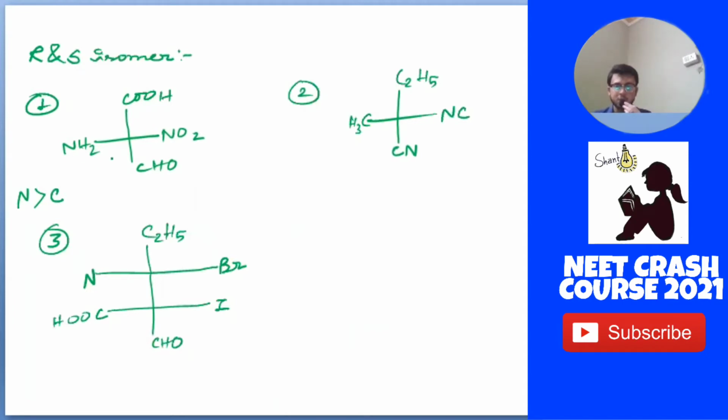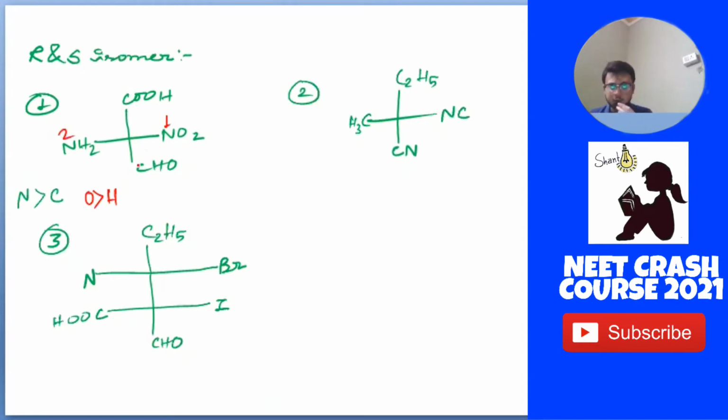The most electronegative element will be marked as 1. Since there are two N's, we take the second atom: for NH2 the second atom is hydrogen, and for NO2 it is oxygen. Oxygen has more electronegativity than hydrogen, so we mark it 1, and the other 2.